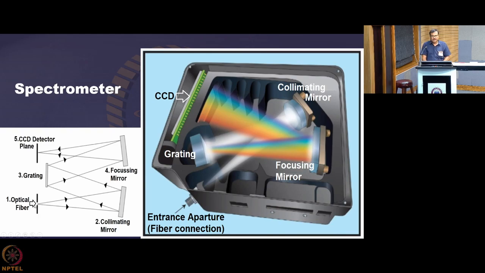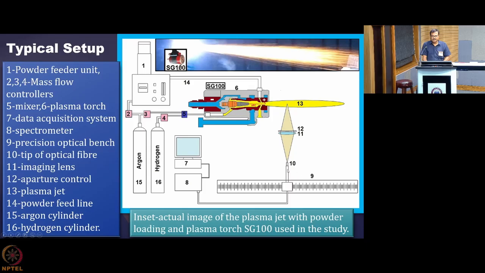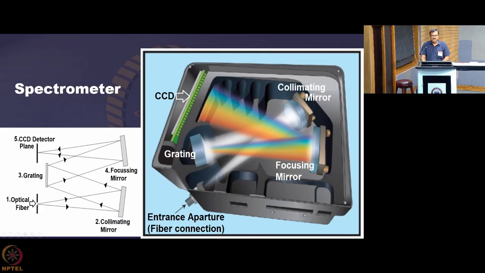So the optical fiber, this one, is taking the light from the plasma and entering into this port. This is the entrance of the optical fiber. The light is coming through the optical fiber. Where is it coming from? From the exact axial location that your optical arrangement allowed you to collect from.